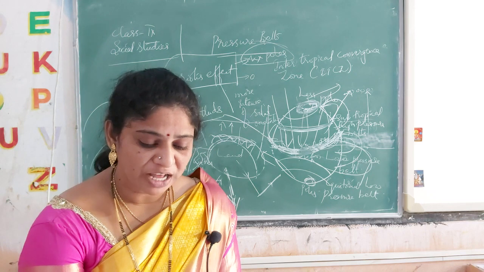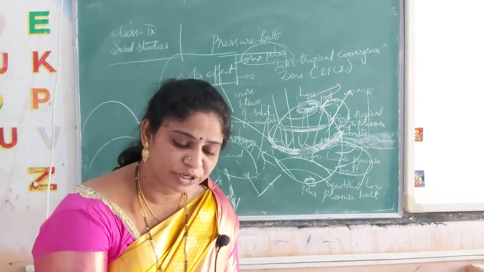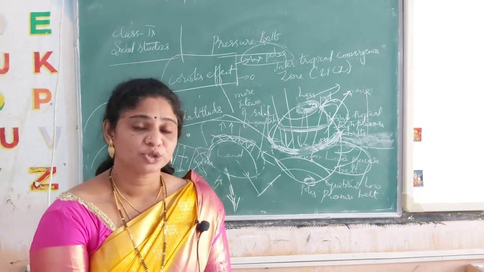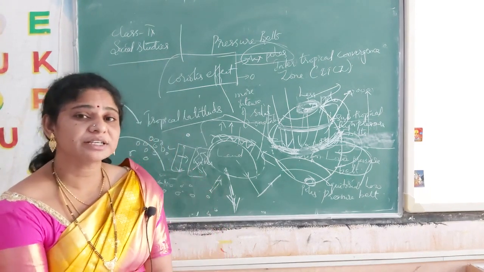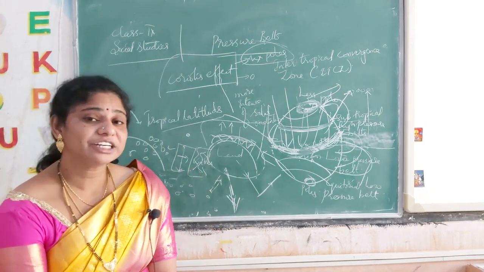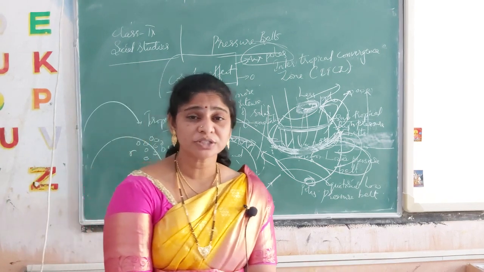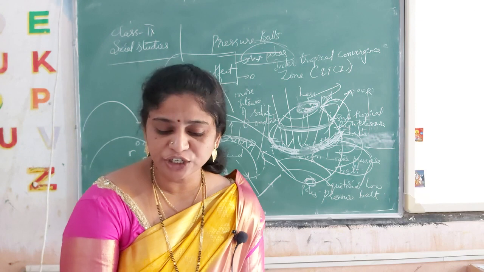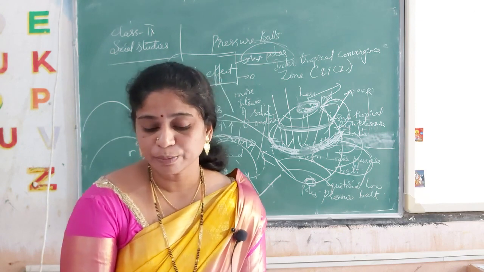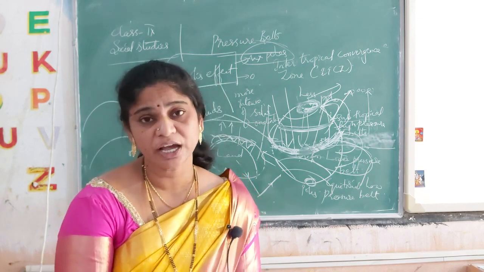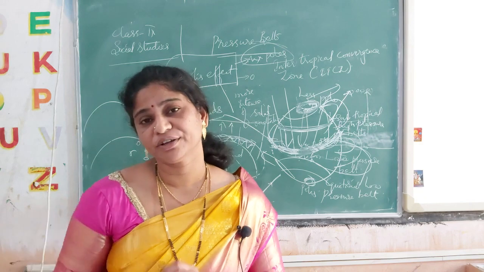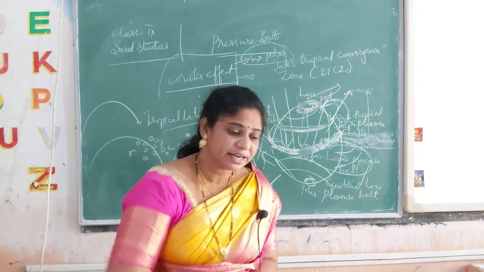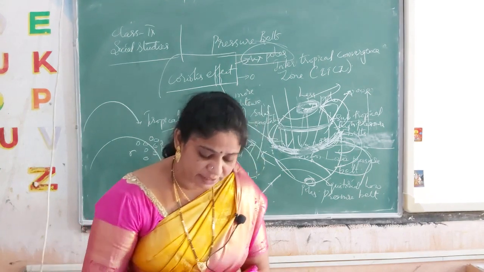For example, Vasco da Gama found the sea route to India using the wind to power his ships. We know that he is the person who found the sea route, but he used the wind to power his ships. For the movement of ships, what did he use? Wind. In this area we mostly use tidal power and thermal power.